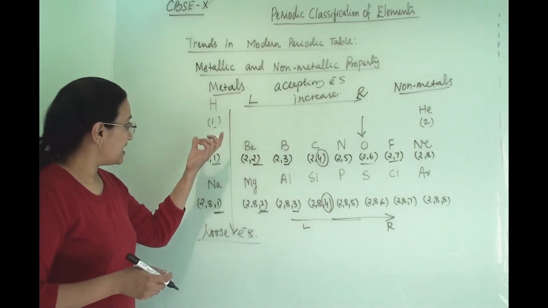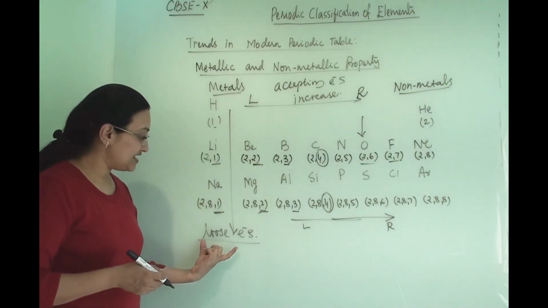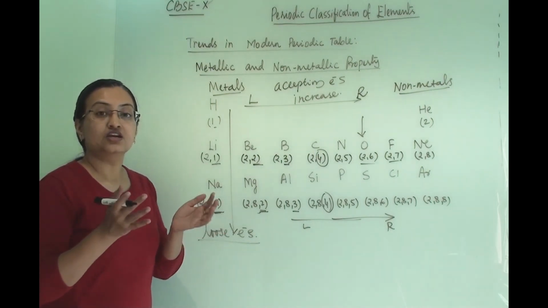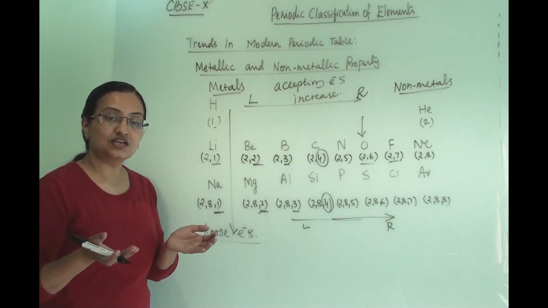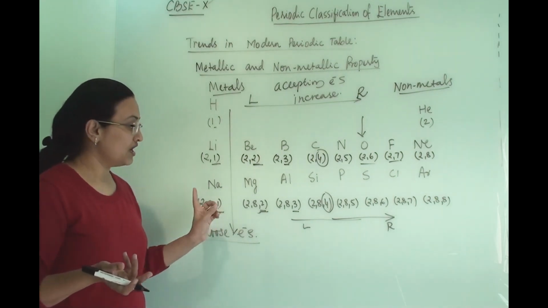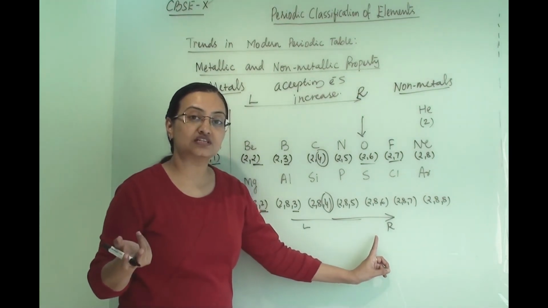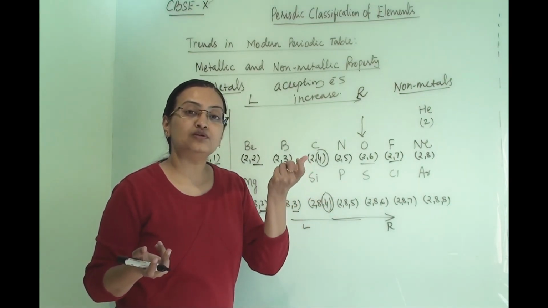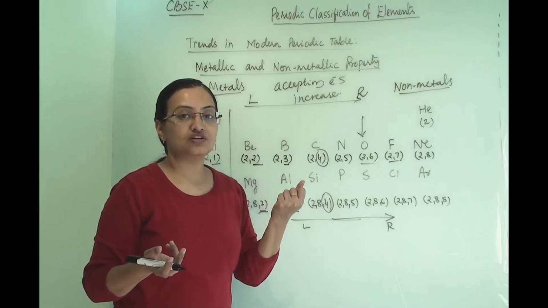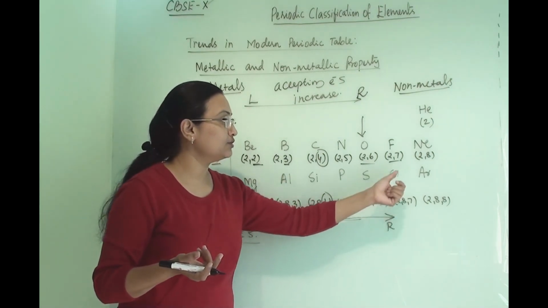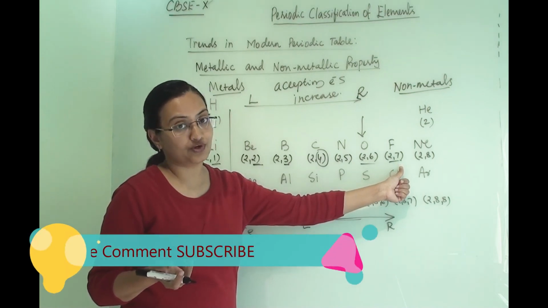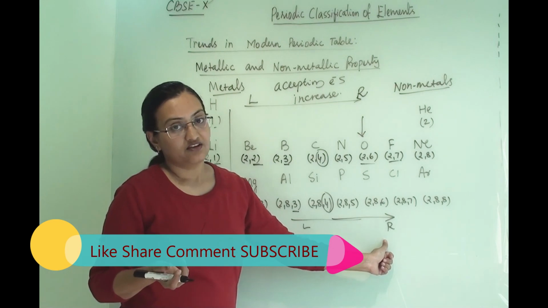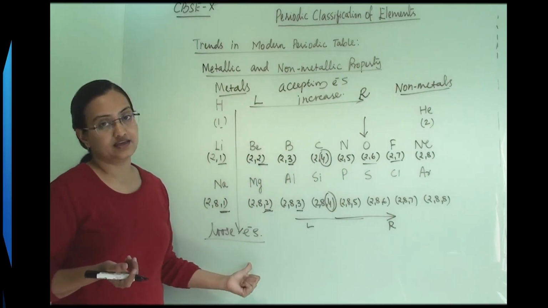As we go from top to bottom, the tendency to lose electrons will increase because the atomic size will increase and the effective nuclear pull will decrease, so it is easy to lose an electron. We also discussed earlier in atomic size that nuclear charge will increase and pull all the electrons towards the nucleus. So it is very difficult to take out one electron from fluorine. So the tendency to lose electrons will decrease from left to right across the period, whereas down the group it will increase.